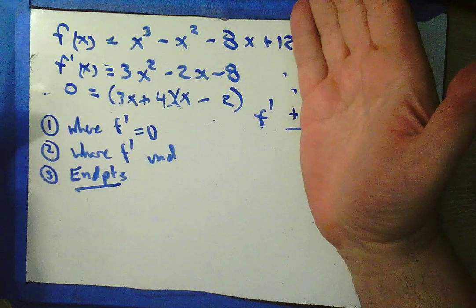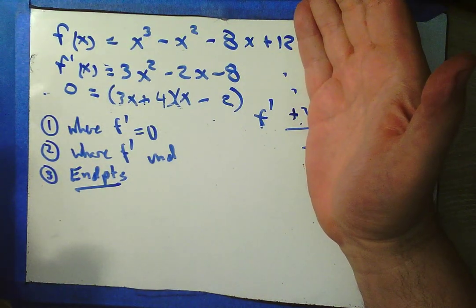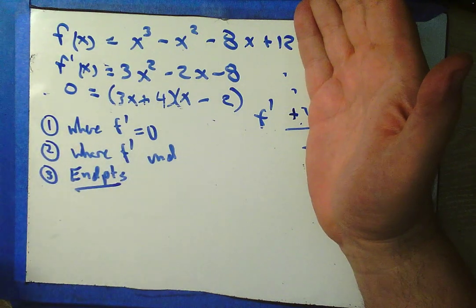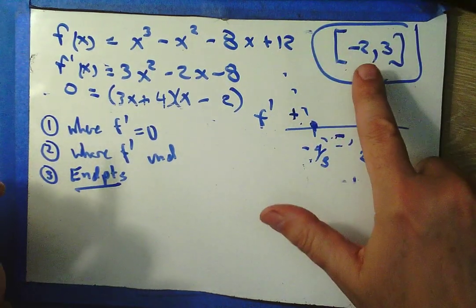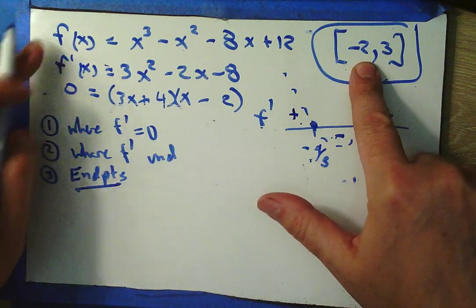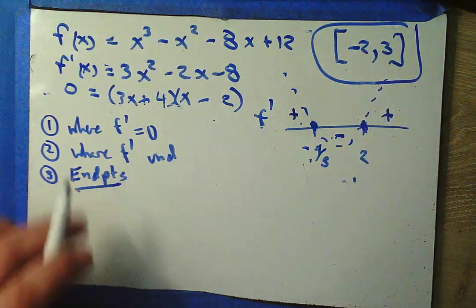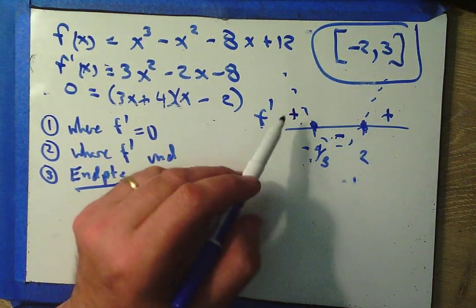Now, if it had just been this problem, our two answers, x equals negative 4/3 is a max, x equals positive 2 is a min, that would be sufficient. But because we were given a restricted domain for our f of x, we have to consider endpoints as well. All right, so let's see what's happening here.